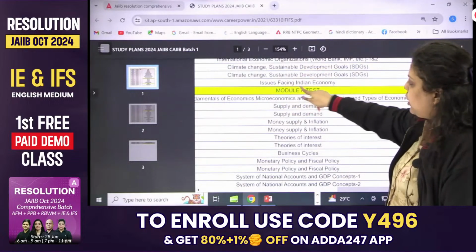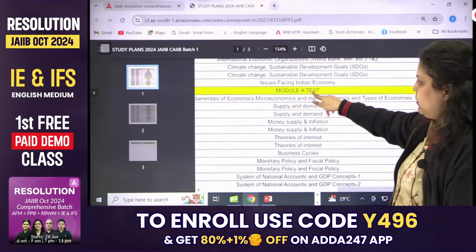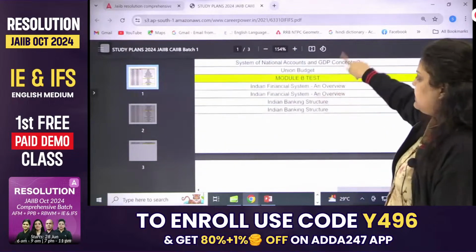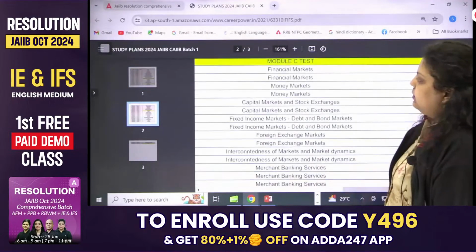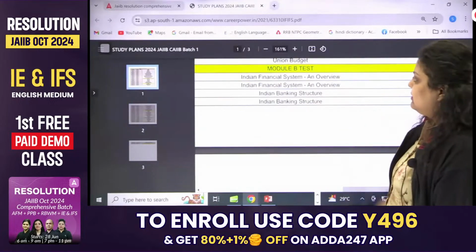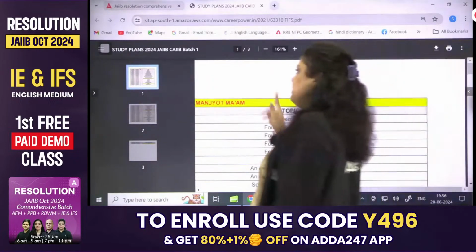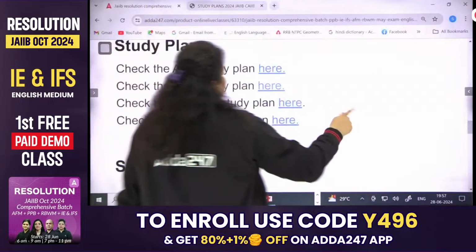After each module, a module-wise test is available. Module A test, module B test. So once each and every module is completed, you will find everything available here. Okay, so this is the important part. That's the study plan. The way to enroll is the same.